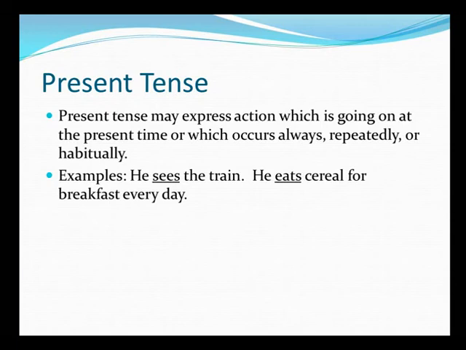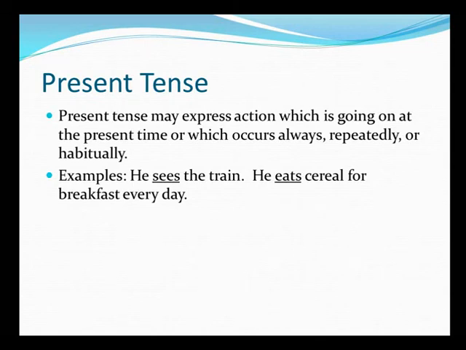Let us convert the sentence into present continuous form now. He is seeing the train becomes present continuous. He has seen the train becomes present perfect. Present perfect continuous, as we know, would always have a time reference given to it. So he has been seeing the train for the last 10 minutes makes it present perfect continuous.